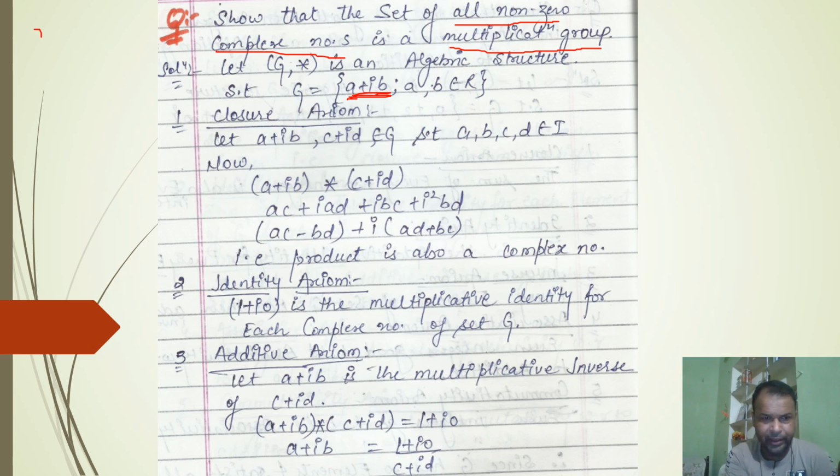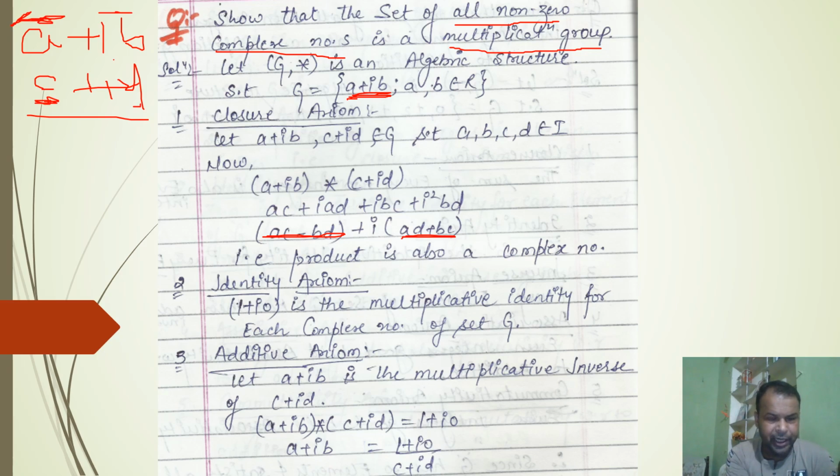As we know, suppose a plus ib is the first complex number and c plus id is another complex number. If we multiply a plus ib with c plus id, then we get ac minus bd plus i(ad plus bc). Since in the first complex number at least one from a and b is non-zero, and in the second complex number at least one from c and d will be non-zero, all possible combinations exist here. So this number cannot be equal to 0.